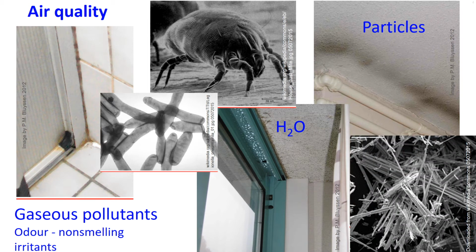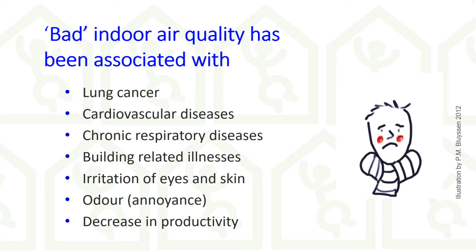An example is shown here in the right lower corner of asbestos fibers. Bad indoor air quality has been associated with many diseases and disorders, such as lung cancer, cardiovascular diseases, chronic respiratory diseases, building-related illnesses, irritation of eyes and skin, odor annoyance, and decrease in productivity and learning performance.